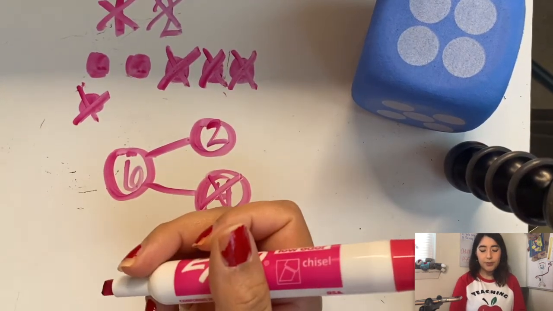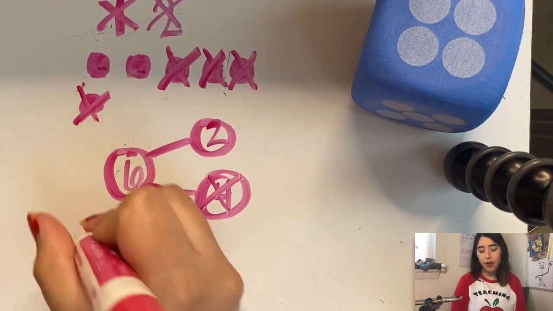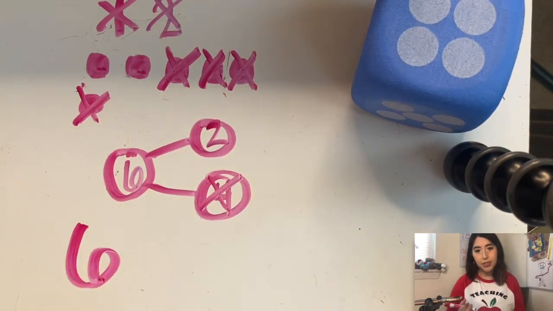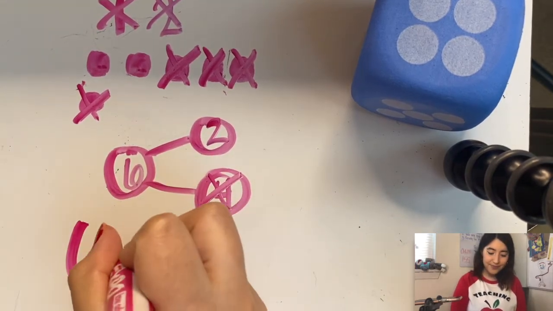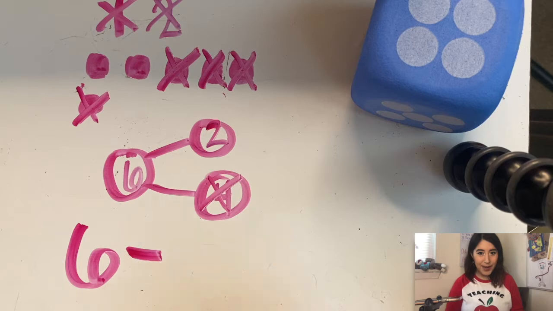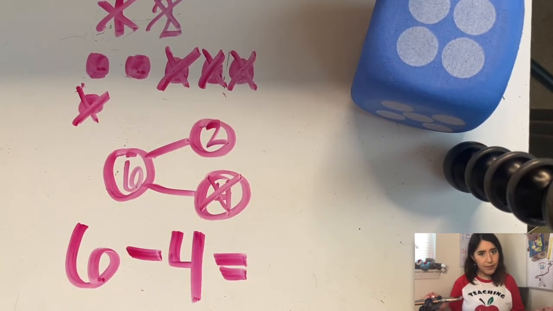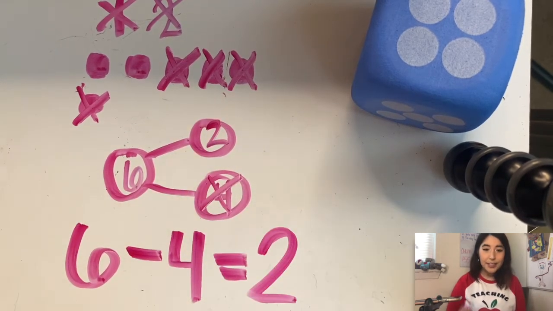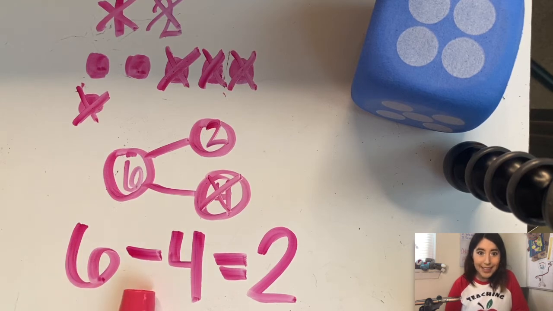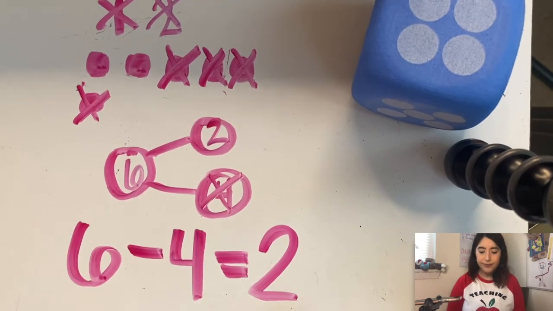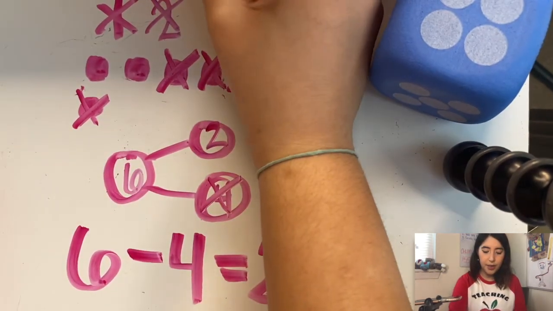Now let's create our subtraction sentence. We always start with our whole. Then what symbol do we use? And how many do we take away? And that equals, how many do we have left? 2. Let's read the number sentence. Ready? 6 minus 4 equals 2. 6 minus 4 equals 2. Very good. I'm going to add that to our list.